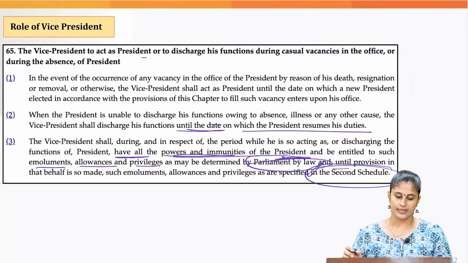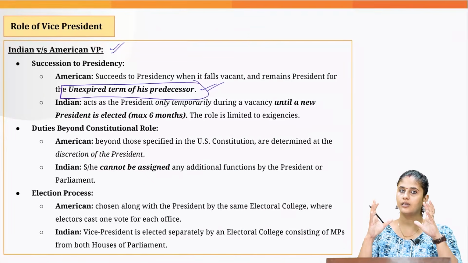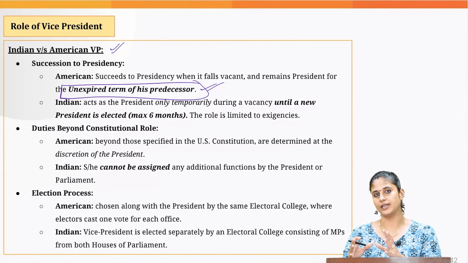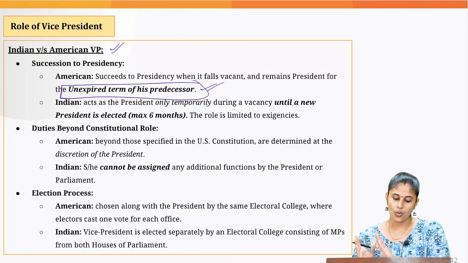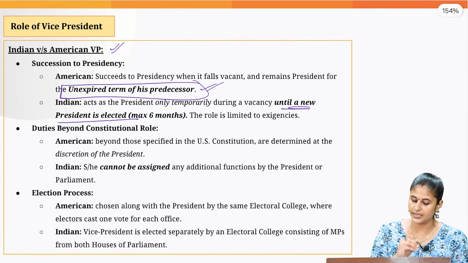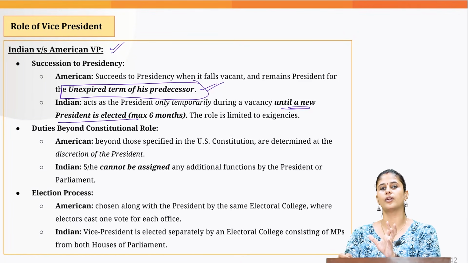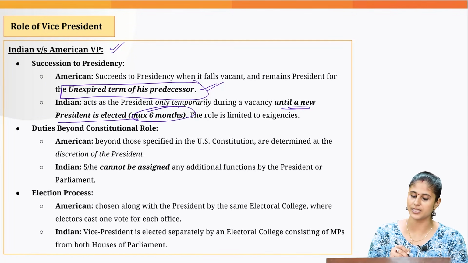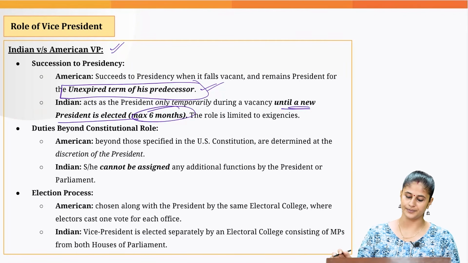We have just discussed that according to Article 65, if the office of President has become vacant, then the Vice President would act as President only till a new President gets elected. So he would act only for a temporary period, a maximum of 6 months, within which the election to the post of President needs to be conducted.